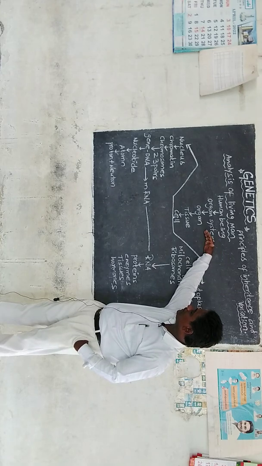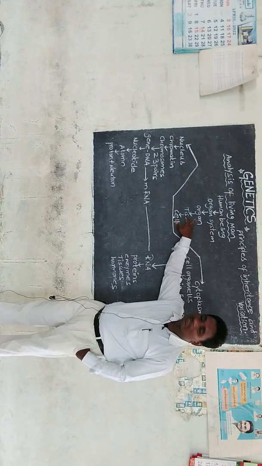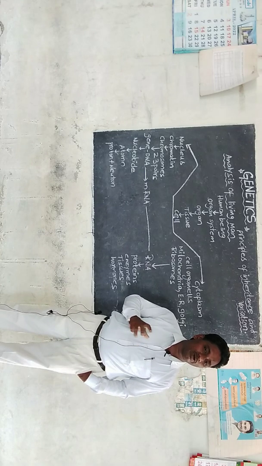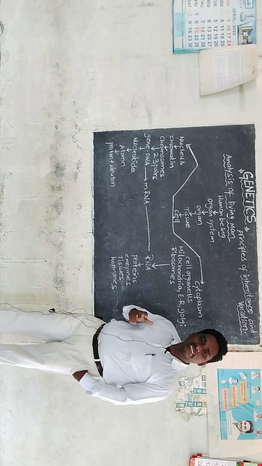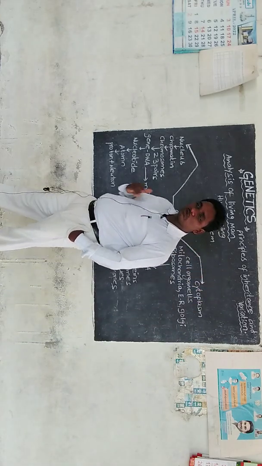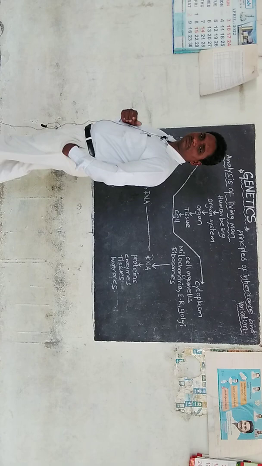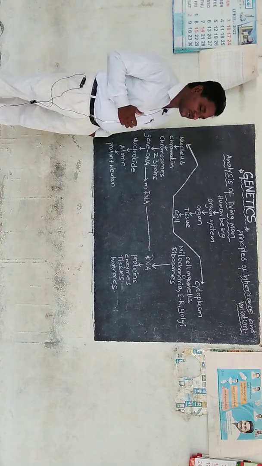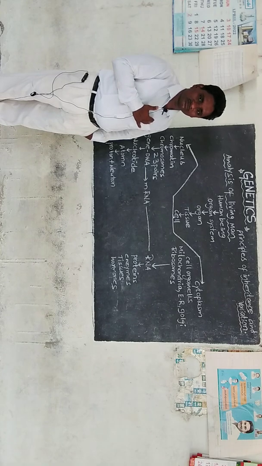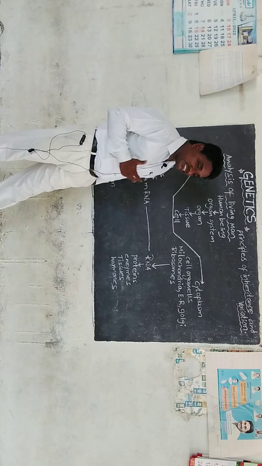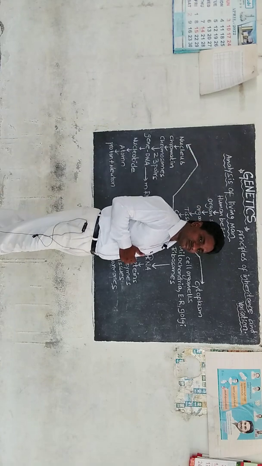So in the organ system, what is present? Organs are present. Organs are nothing but body parts. In the excretory system, we have kidneys. The major role is played by kidneys. In the circulatory system, the major role is played by our heart. In the respiratory system, the major role is played by the lungs.